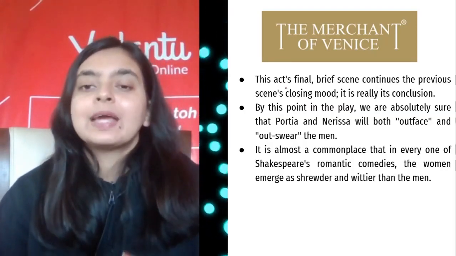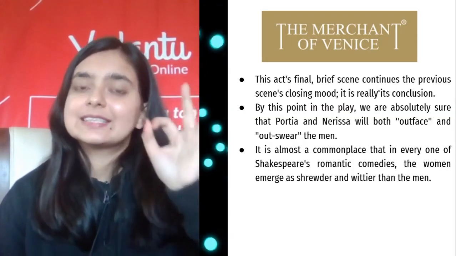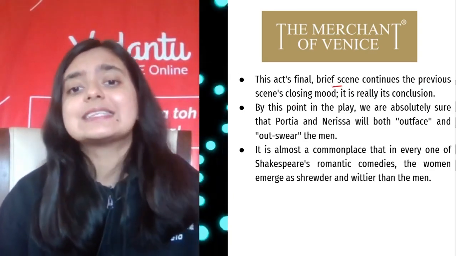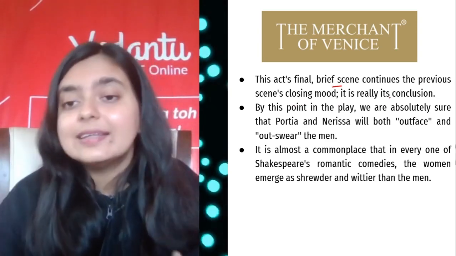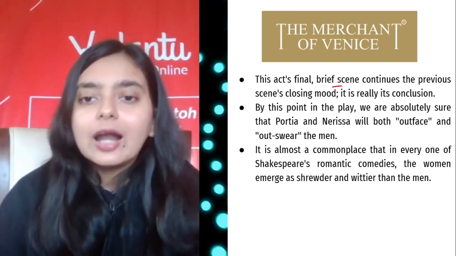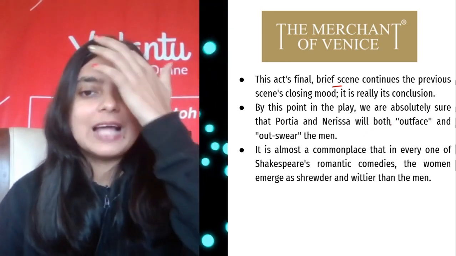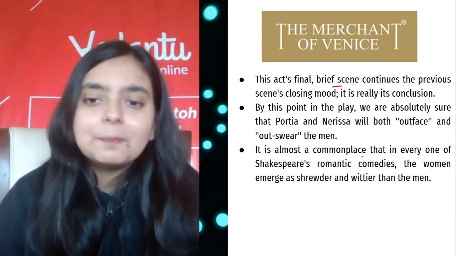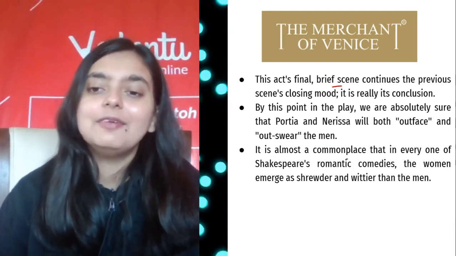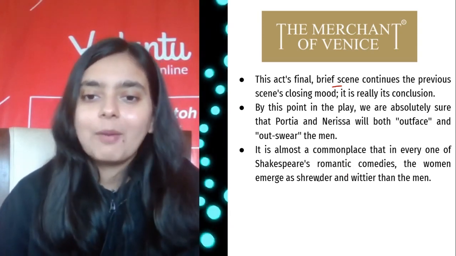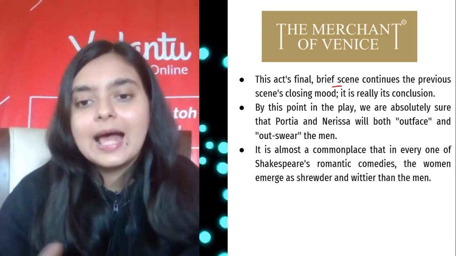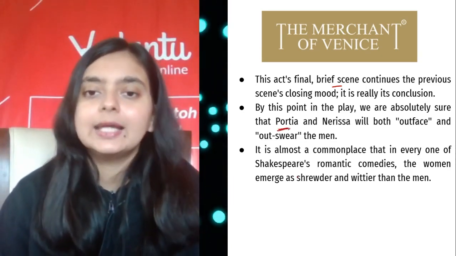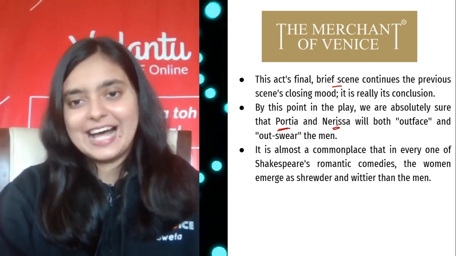Now, as I told you, this is the final brief scene of Act 4. This is a very short scene, and it continues the previous scene's closing mood, and this is really the conclusion, right? We are sure that Portia and Nerissa will both outface and outswear the men. So yes, this is Shakespeare's typical and commonplace approach: in romantic comedies, he always makes the women emerge as wittier and shrewder than men. So here also we find the same thing in the characters of Portia and Nerissa, right?